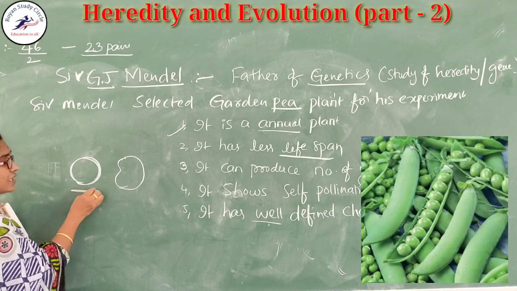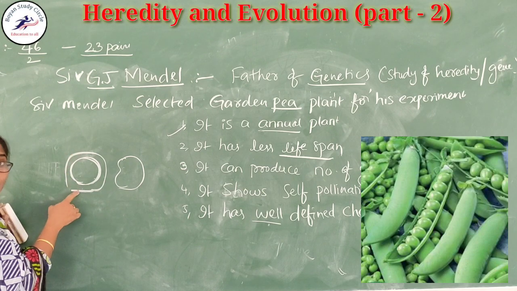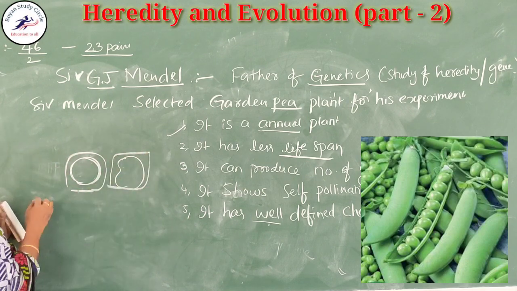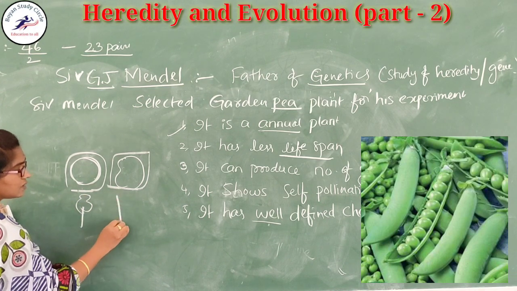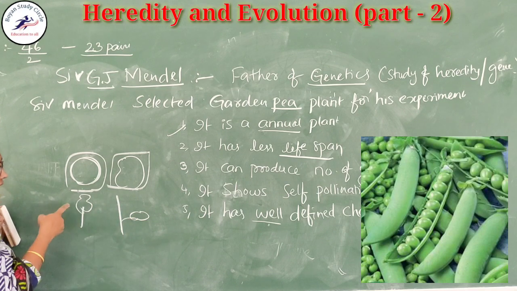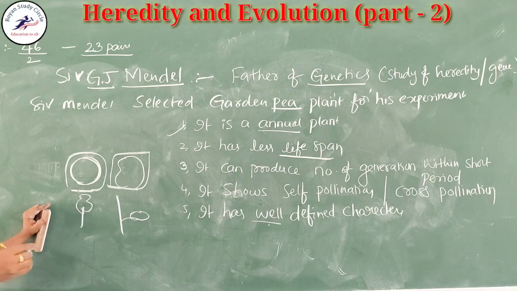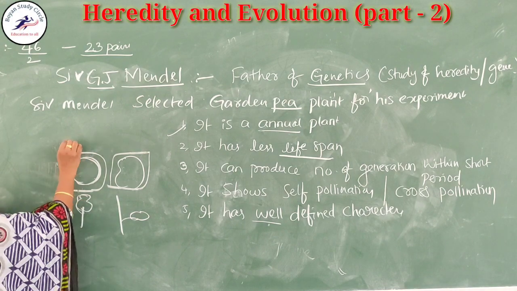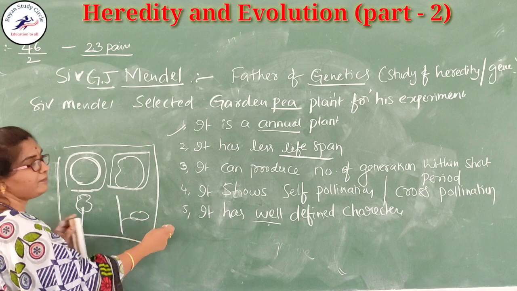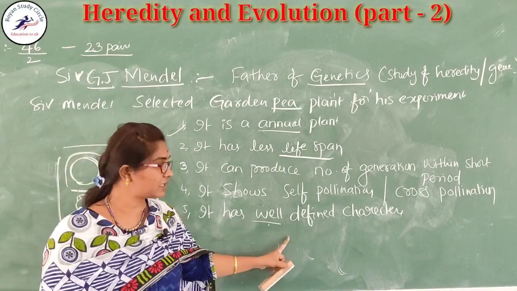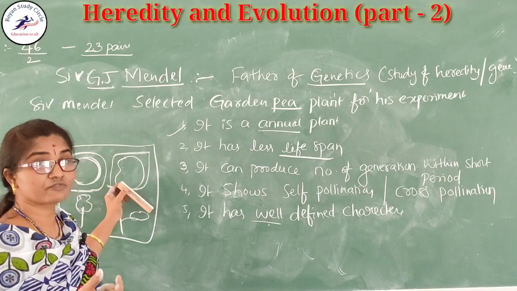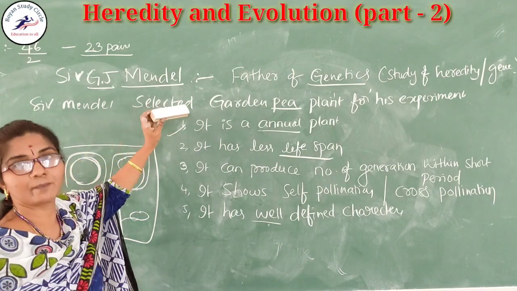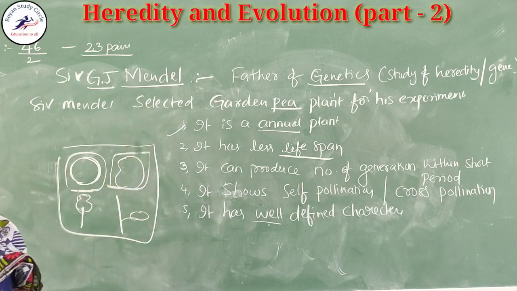One pea plant has round seeds, another has wrinkled, and some flowers are present in the axial and some flowers are in the terminal or the axial terminal. So these variations are called the well defined characters. These are some of the characters for the choosing of the garden pea plant by Sir Gregor John Mendel.